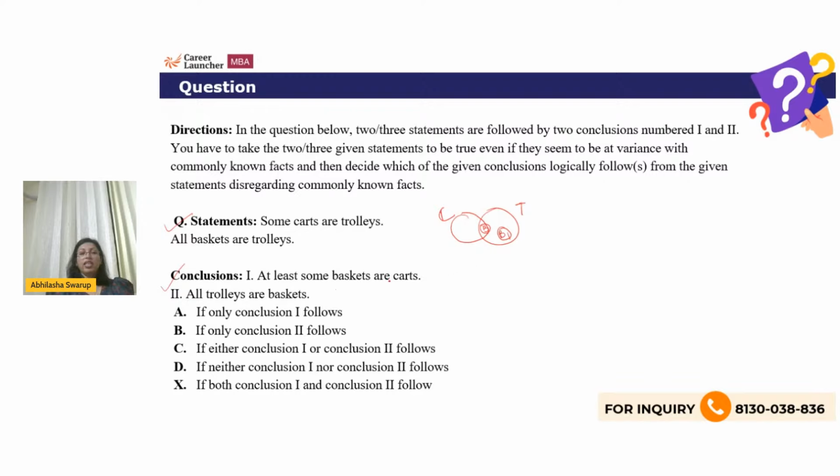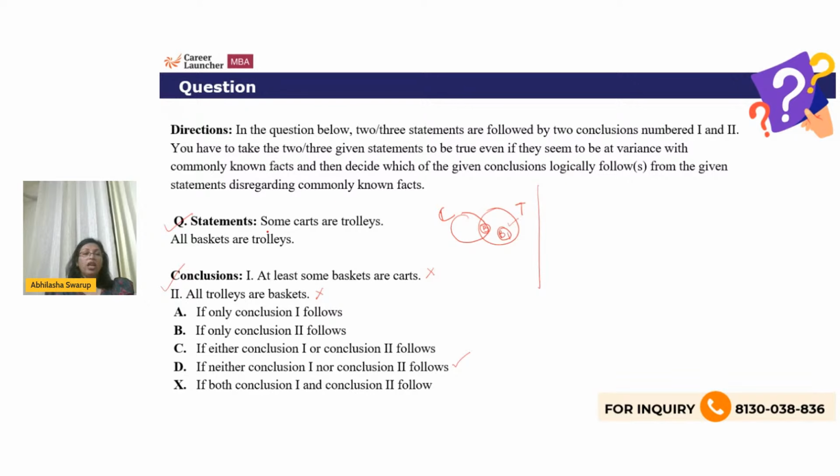Now, at least some baskets are carts would not be true in this case. So, therefore, one is invalid. All trolleys are baskets. Of course, in this diagram only we know this is invalid. So the answer here will be neither one nor two follows. Now you could have also solved this through the rules of logical deduction, right?